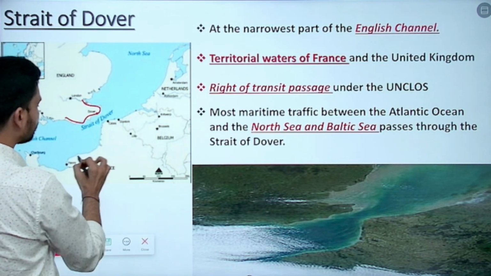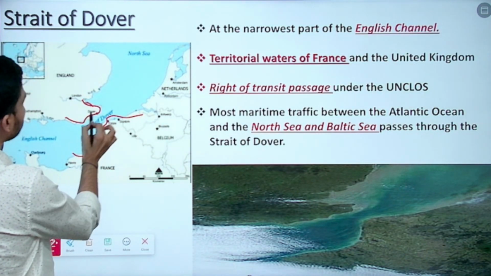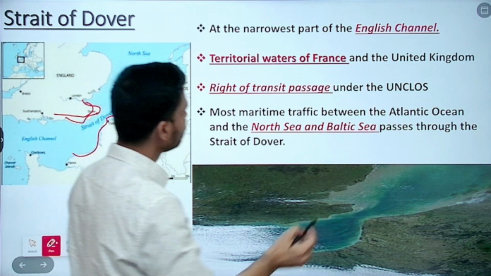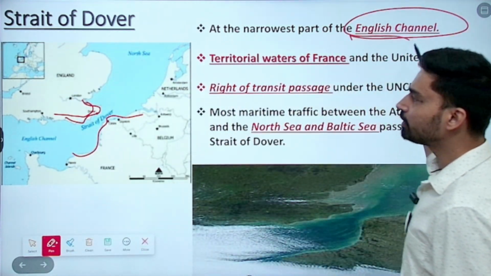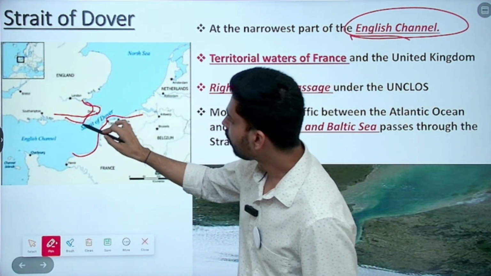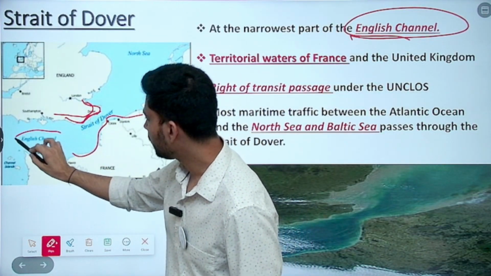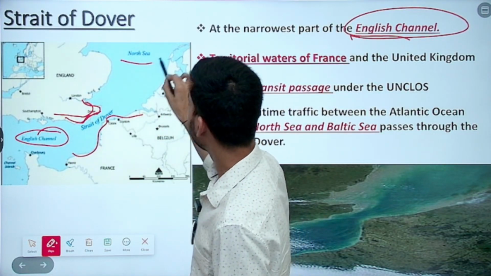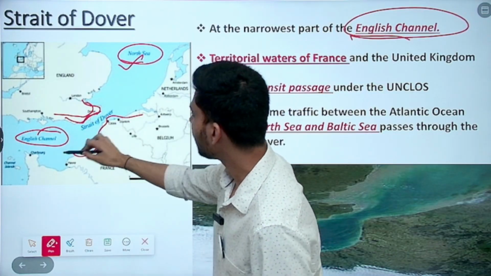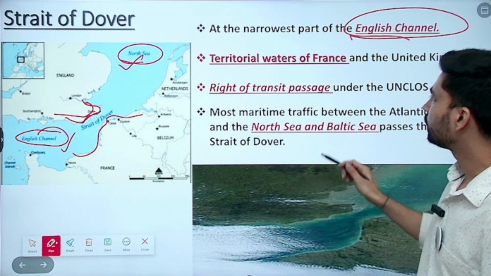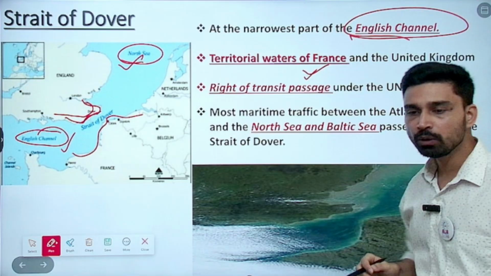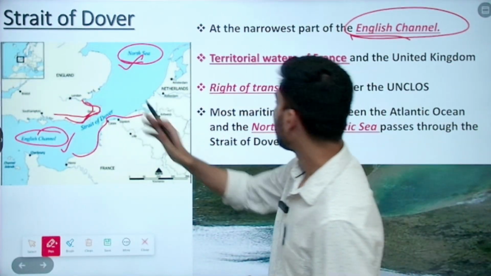The Strait of Dover connects France on the southern side and the UK on the northern side. It is the narrowest part of the water body that we call the English Channel. If you look, it is connecting the English Channel in this area and the North Sea here. So the North Sea and the English Channel are connected by the Strait of Dover. It is under the territorial waters of two countries, France and the United Kingdom.